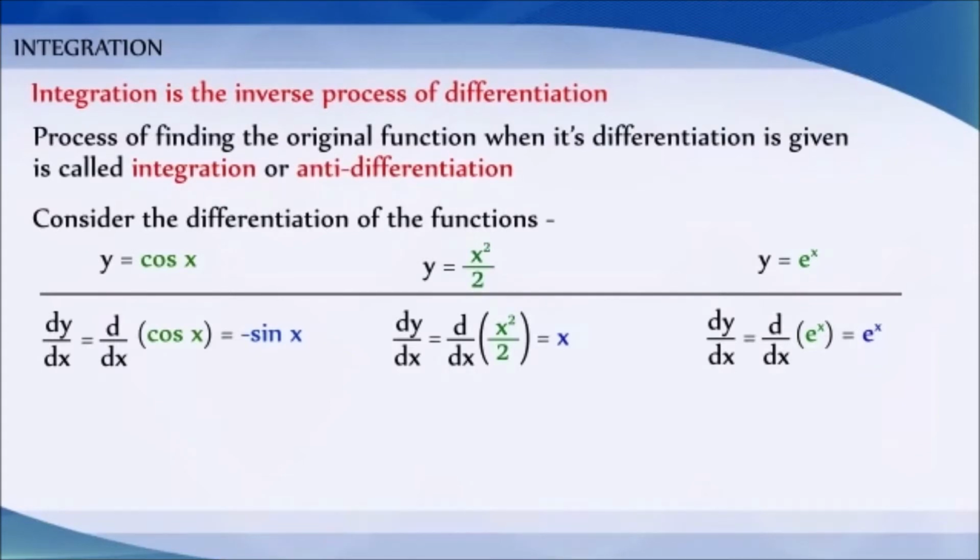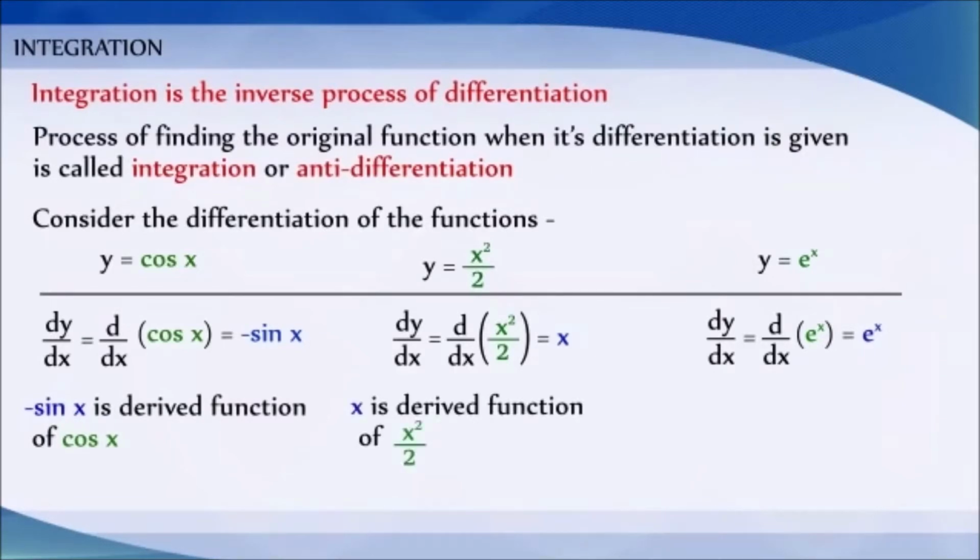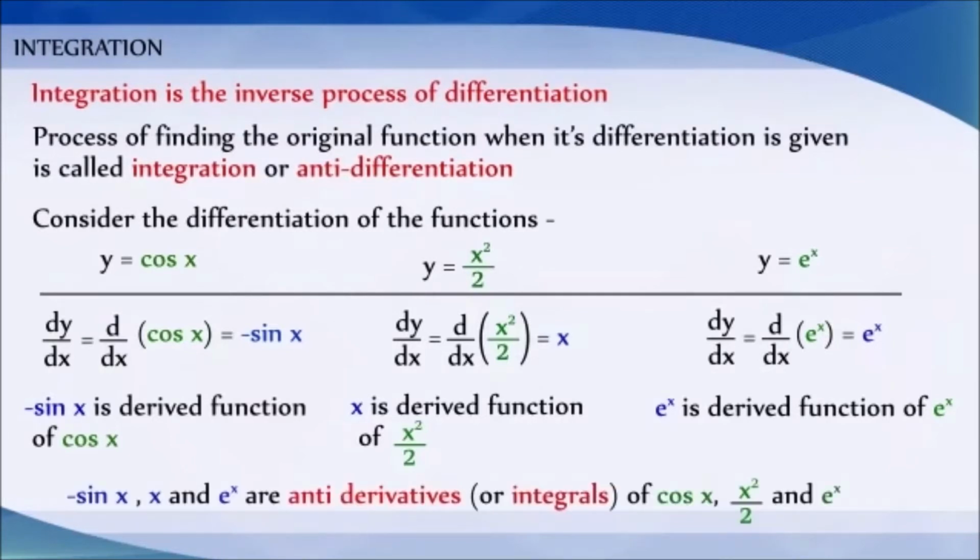We can also say that the function minus sin x is the derived function of cos x and the function x is the derived function of x square by 2 and e power x is the derived function of e power x. We can also say that minus sin x, x and e power x are antiderivative or an integral of cos x, x square by 2 and e power x respectively.